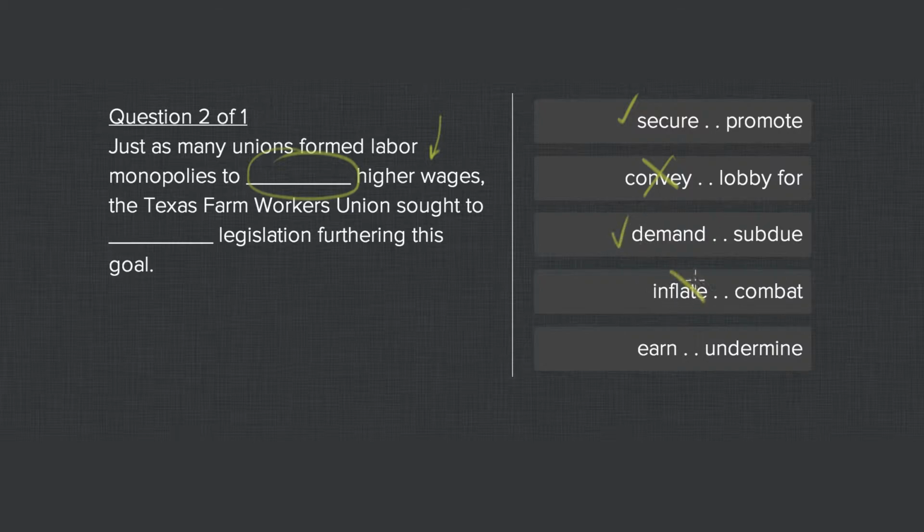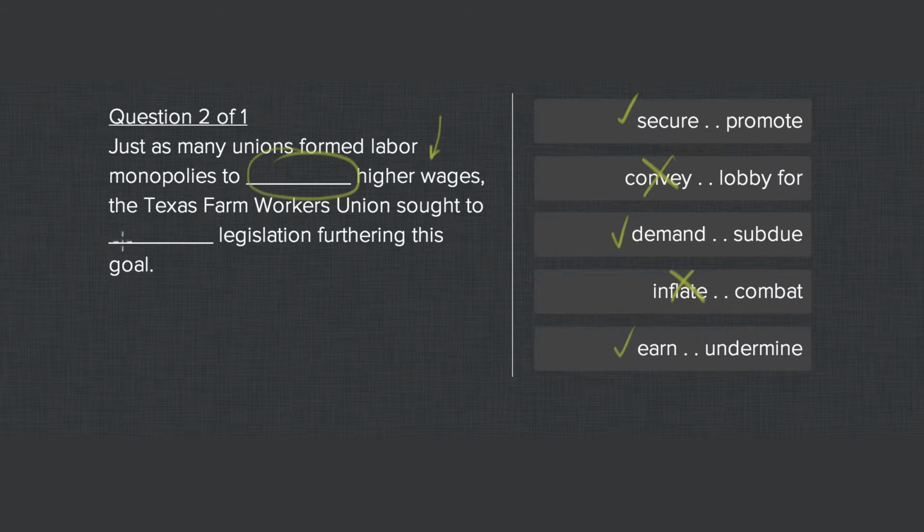Inflate higher wages doesn't really make sense. You could say they formed a monopoly to inflate wages, but we have the word higher in here already, so the word inflate doesn't really work. Earn is also perfect. It makes sense that a union would want that.